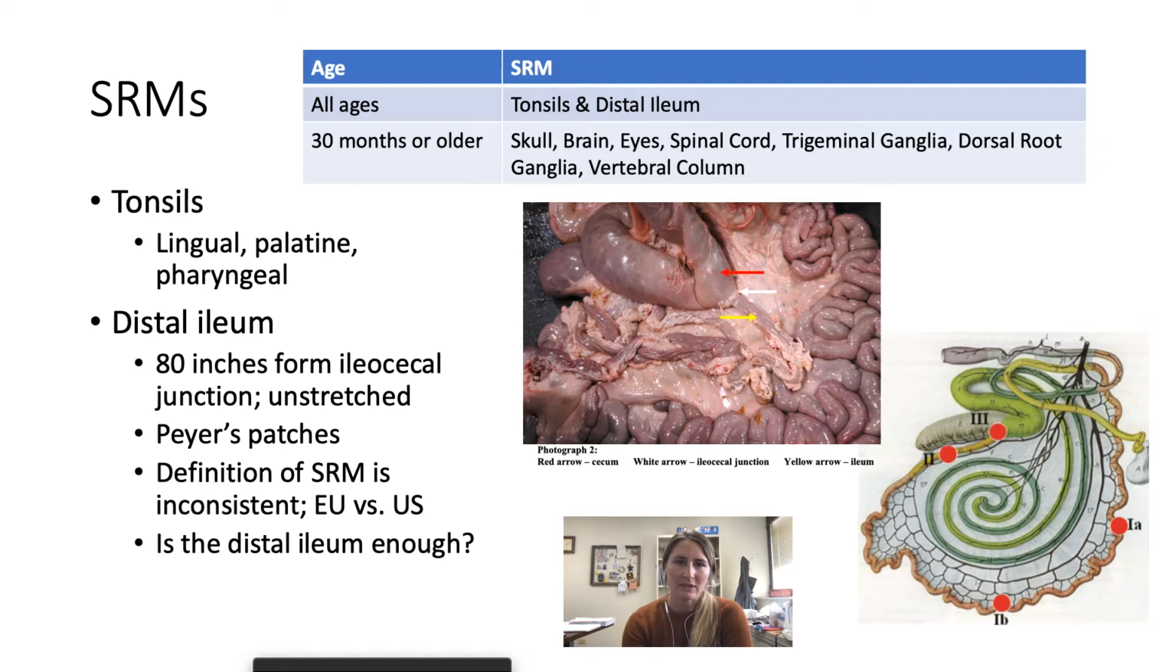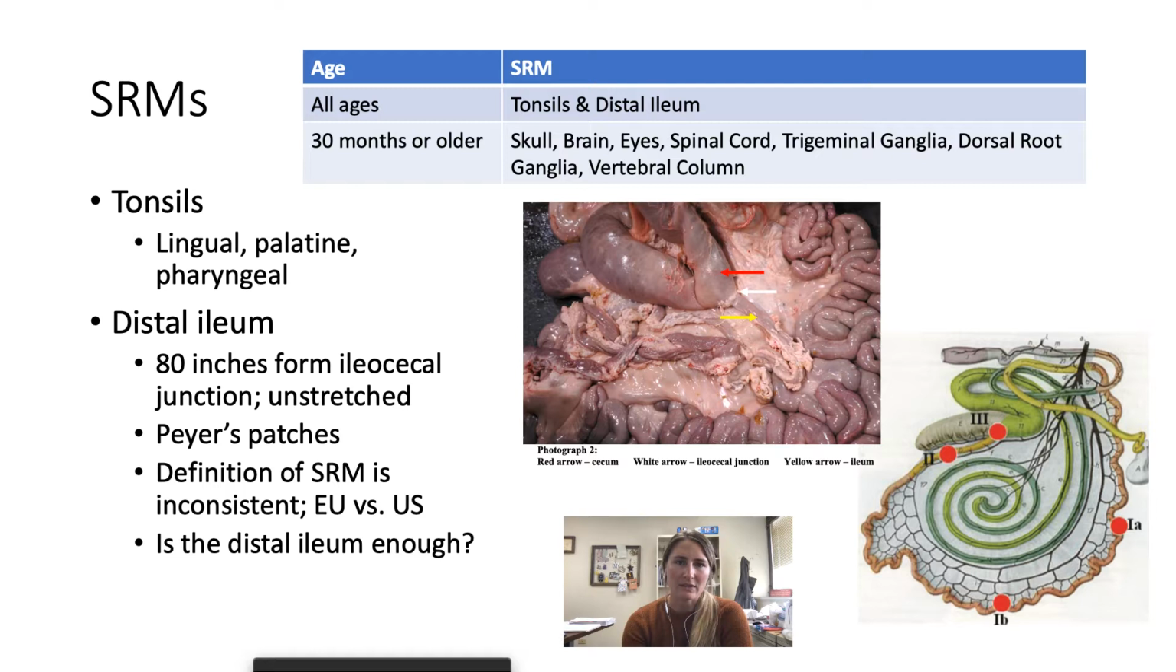But the definition of SRMs is not universal. It changes from country to country and regulation to regulation. So in the European Union, none of the small intestine can be saved for human consumption. So we will never get sausage casings from cattle that originate in Europe. In the US, we're only looking at distal ileum.